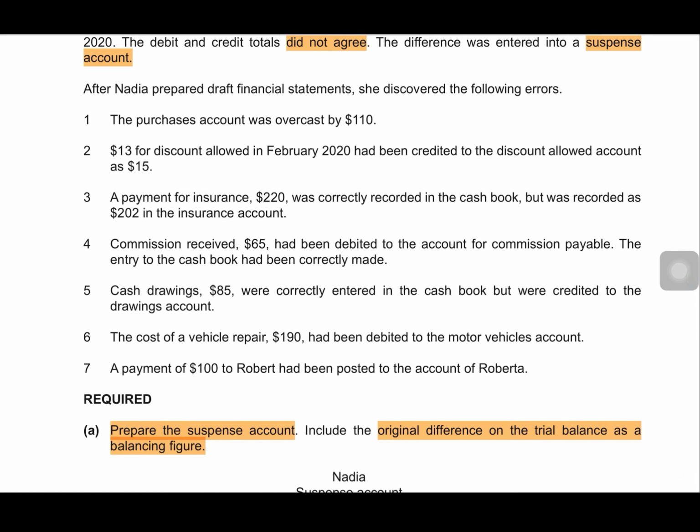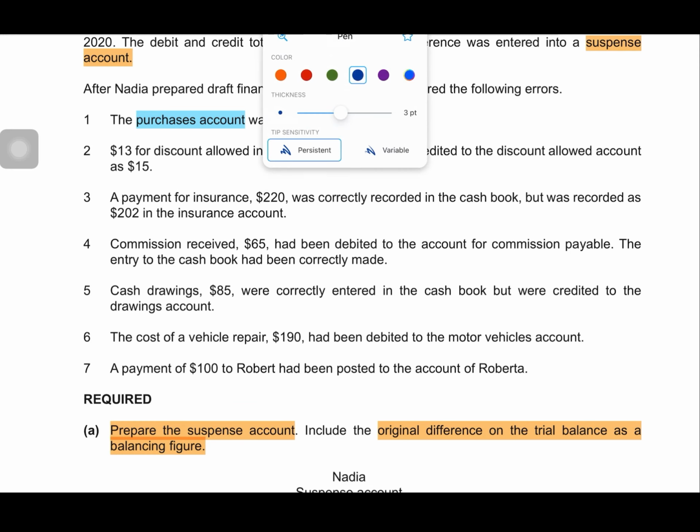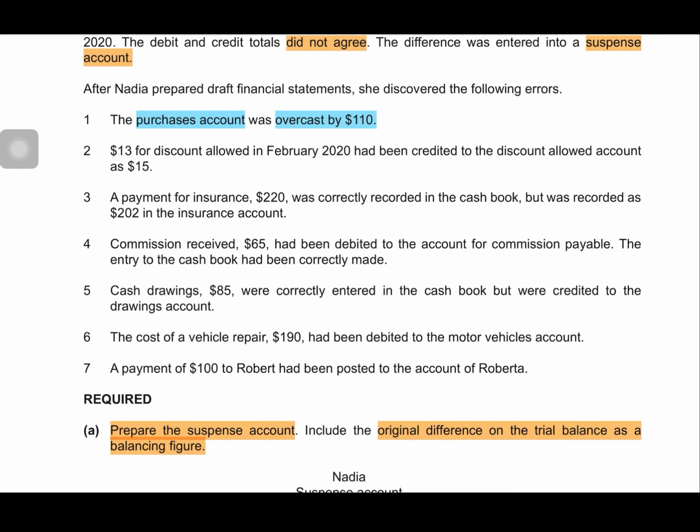The first error says the purchases account was overcast by 110. What does this mean? This means that more has been written on the debit side of the purchases account, because purchases has a debit nature. So it has been overcast by 110, right? Now I have to decrease it so that it comes to its original value, and in order to decrease my purchases account, I will have to credit it, right?